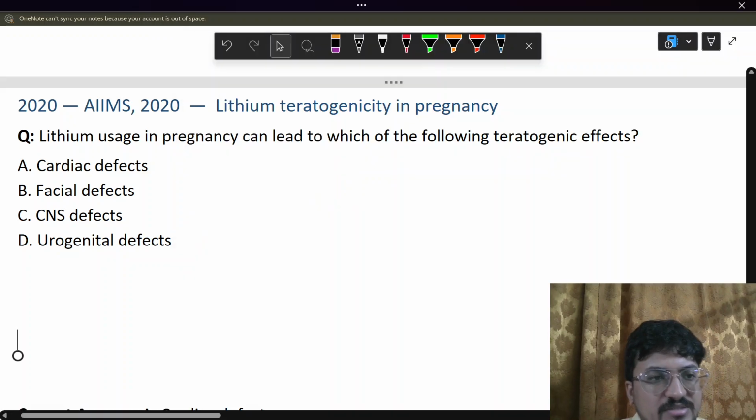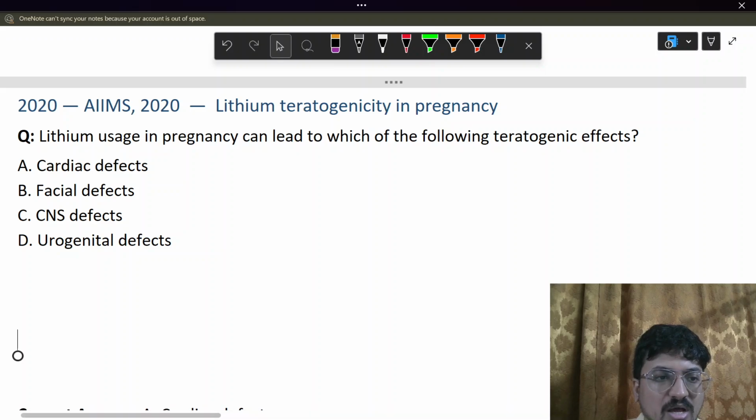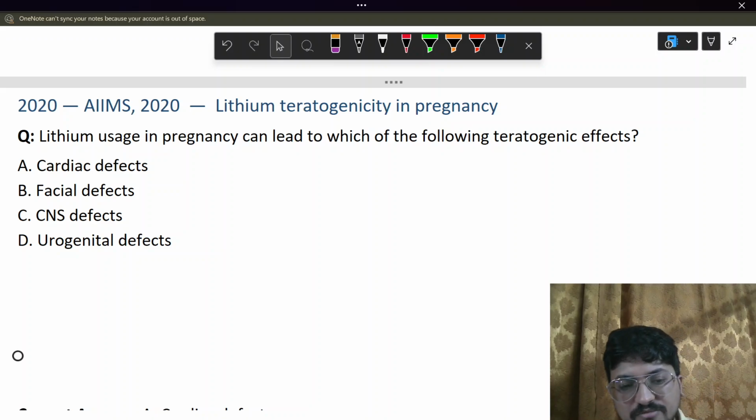So we'll look into the next section, which is a question from 2020 of AIIMS on lithium teratogenesis in pregnancy. Lithium usage in pregnancy can lead to which of the following teratogenic effects? Option A is cardiac effects, B is facial effects, C is CNS effects, D is urogenital effects.